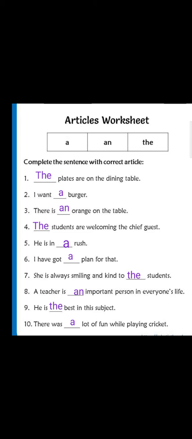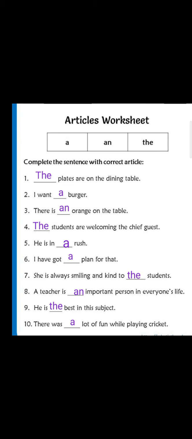The students are welcoming the chief guest. He is in a rush. I have got a plan for that. She is always smiling and kind to the students. Number 8, a teacher is an important person in everyone's life. He is the best in this subject. There was a lot of fun while playing cricket.